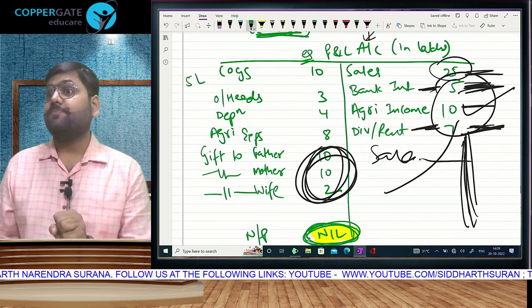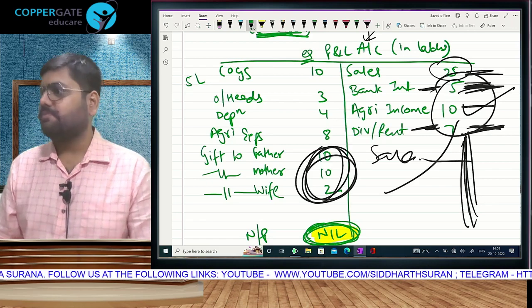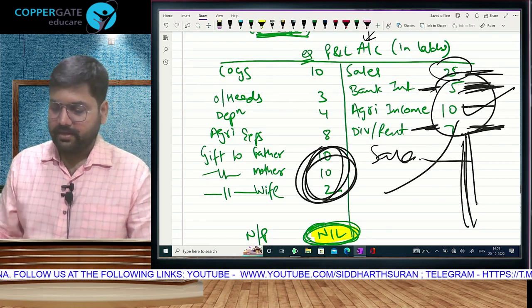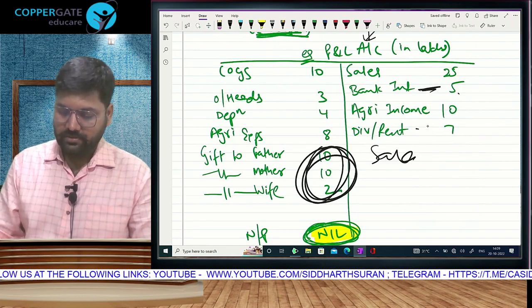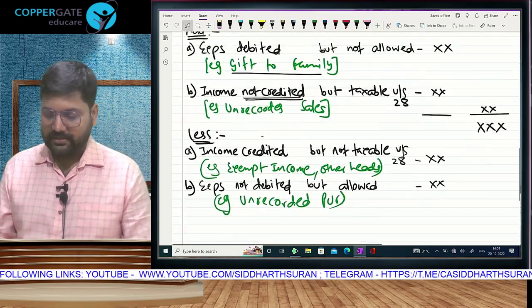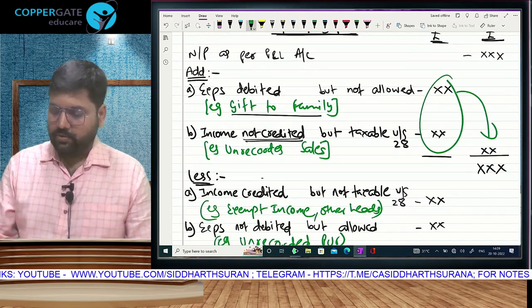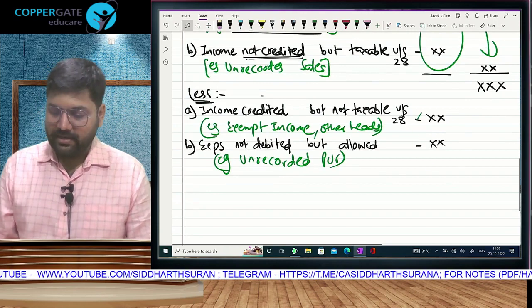If I record that purchase, that means profit will reduce, but not recording was a mistake. So how to rectify that mistake? By lessing it in my computation. Now see, we have understood that there are 2 adjustments on the add side, 2 adjustments on the less side. These we are adding, so their total comes right here. Now these we are lessing.